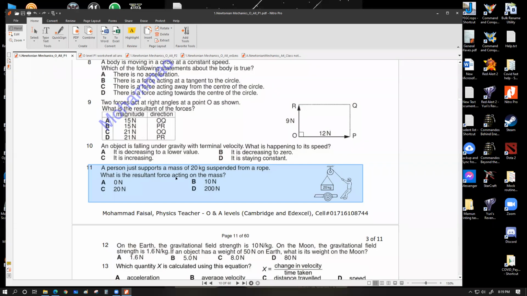So the correct answer for this option is 0 Newton because it is just supported. It is not 200 Newton. The most common mistake is to give 200 Newton for the weight. The weight of the object is 200 Newton, which is working downwards, and the pull of the string is working upwards by 200 Newton as well. Together they make a 0 resultant force.